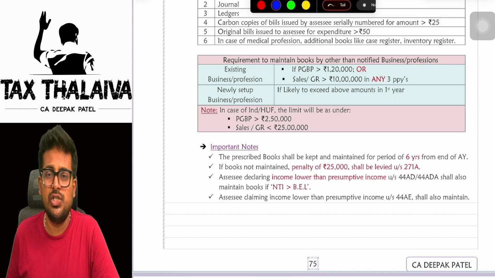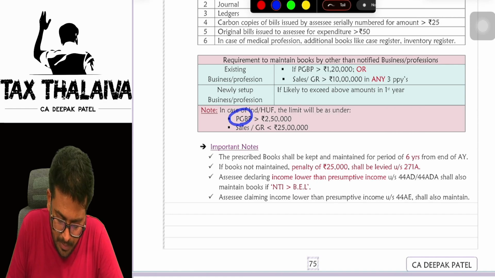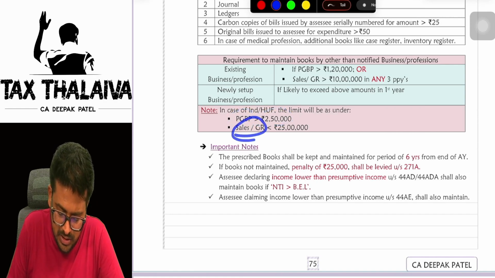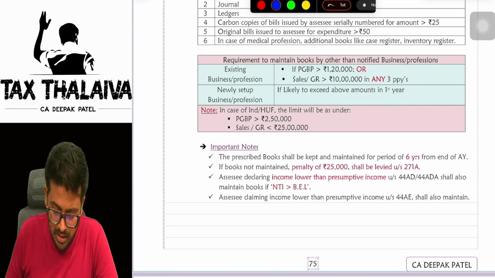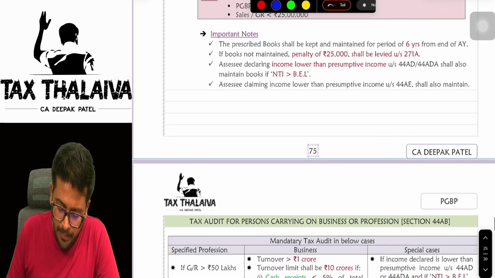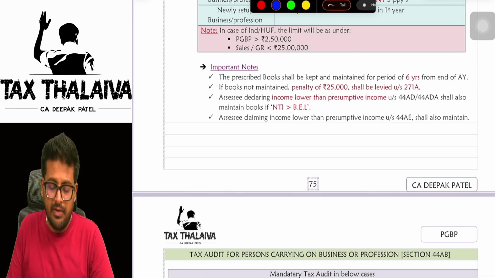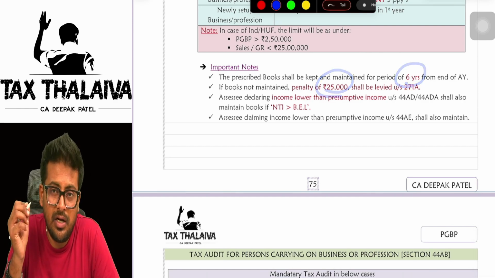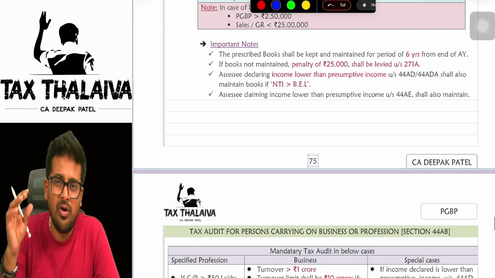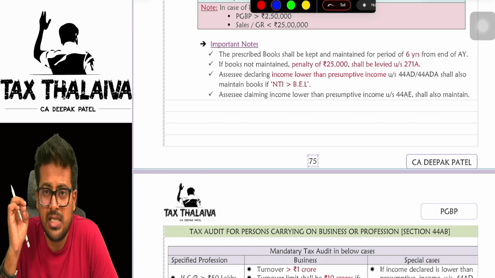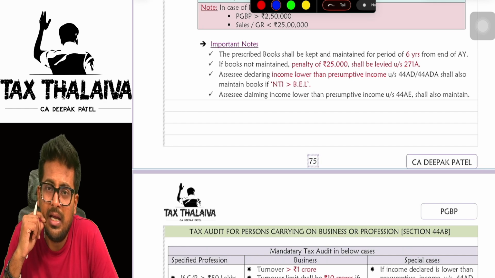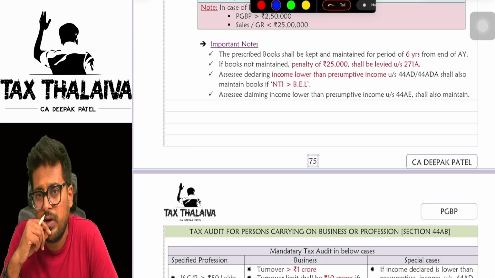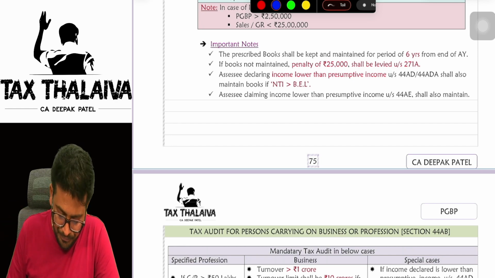Mind you, in the case of individual and HUF, a higher limit is given. If PGBP exceeds 2,50,000 or sales or gross receipts exceed 25 lakh rupees, then the individual and HUF is required to maintain books of accounts. If you do not maintain books of accounts, you are levied a penalty of 25,000. The books of accounts have to be maintained for at least 6 years. And if you are offering tax on a presumptive basis under section 44AD, 44ADA or 44AE, and you have not offered the minimum income under those sections, in that case also you are required to maintain books of accounts and pay tax on them.